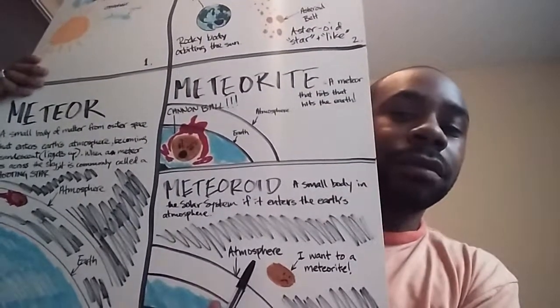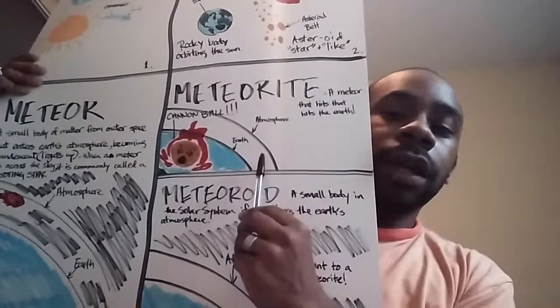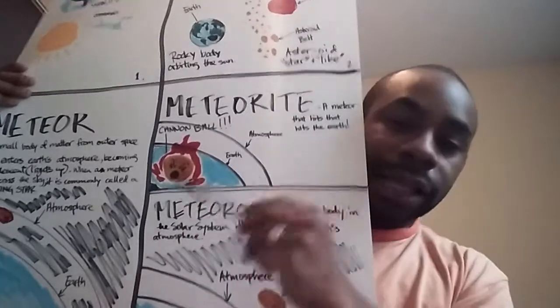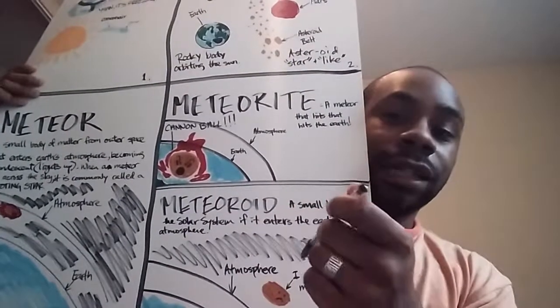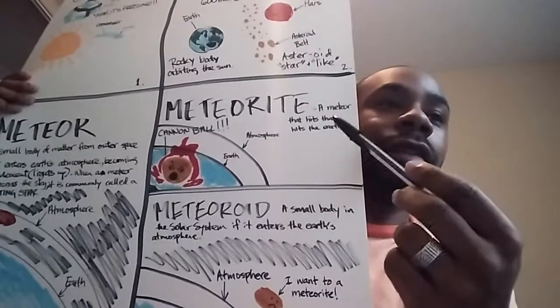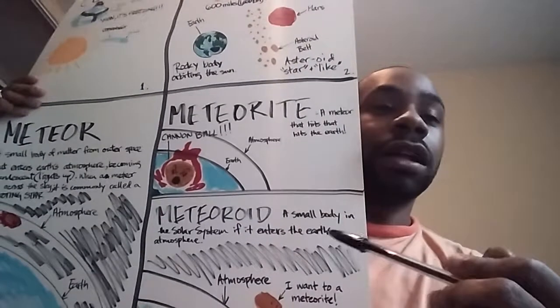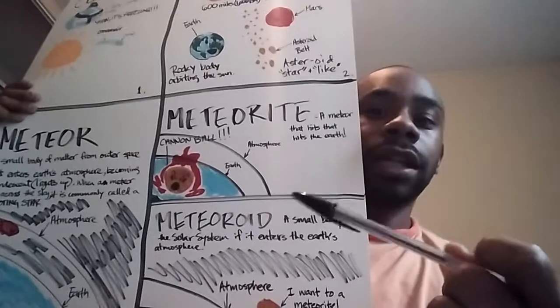Close but no cigar. Now we have a meteorite. A meteorite is a meteor that has hit the Earth. When it hits the Earth, it becomes a meteorite. Most of the meteorites that hit the Earth are rocky, but some of them are also iron, nickel, things like that.